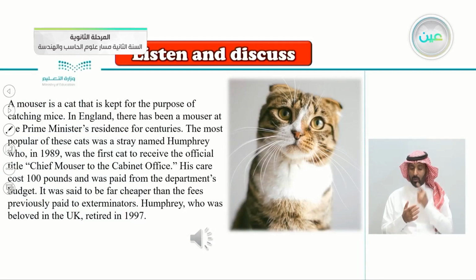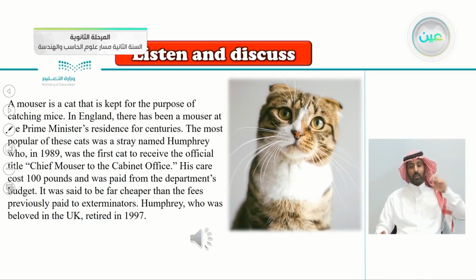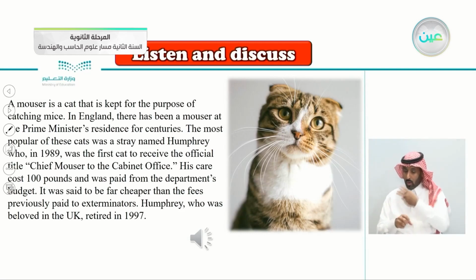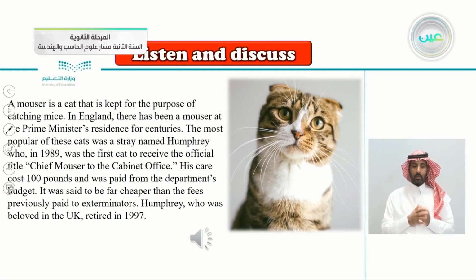A mouser is a cat that is kept for the purpose of catching mice. In England, there has been a mouser at the Prime Minister's residence for centuries. The most popular of these cats was a stray named Humphrey who, in 1989, was the first cat to receive the official title Chief Mouser to the Cabinet Office.